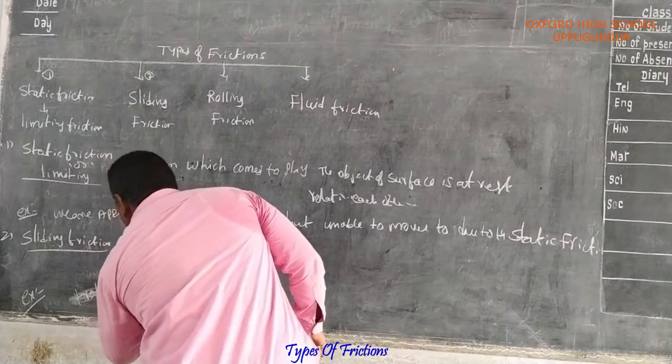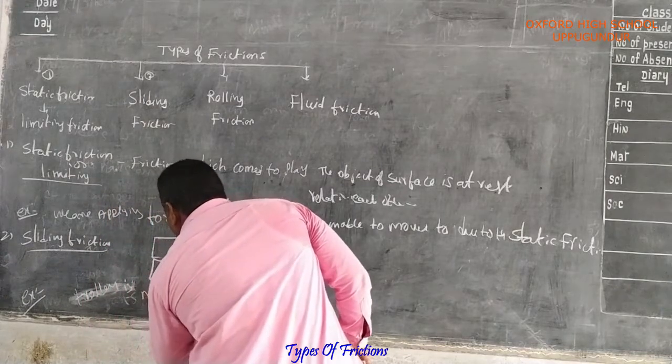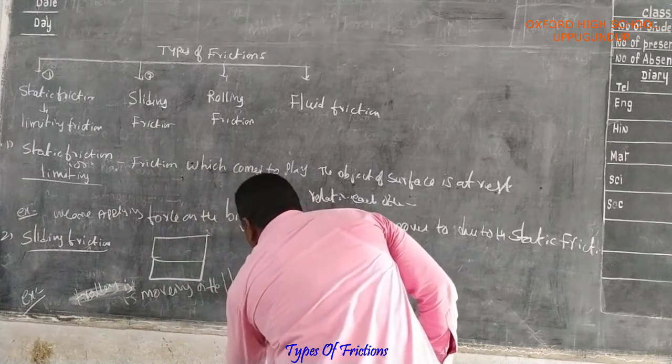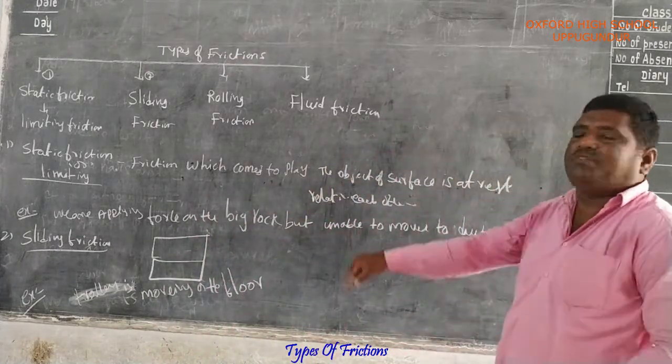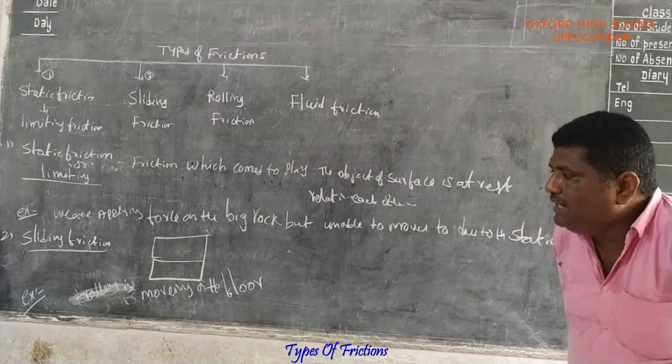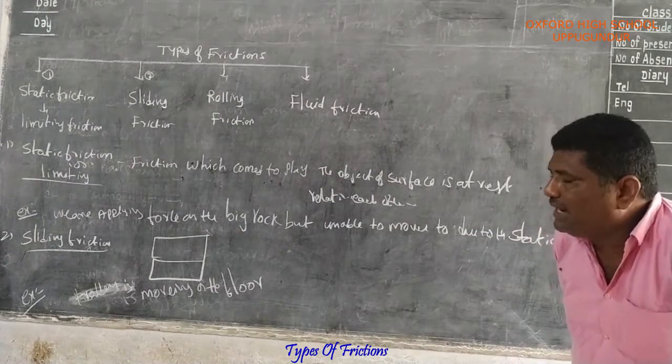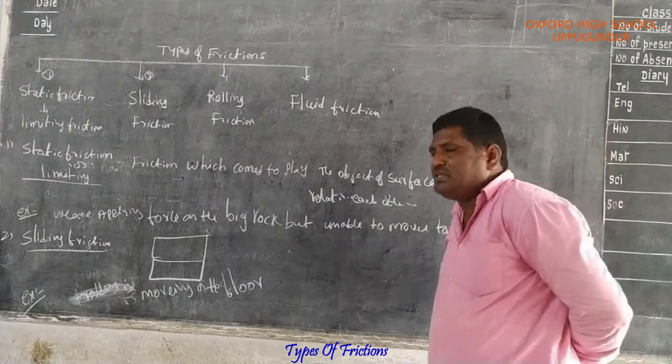Trolley is moving on the floor. These are examples of sliding friction. A trolley is moving on the floor. This is an example of sliding friction. What is the definition of sliding friction?